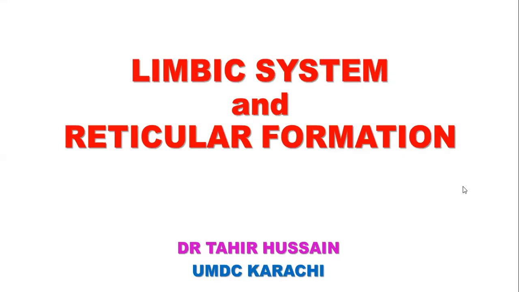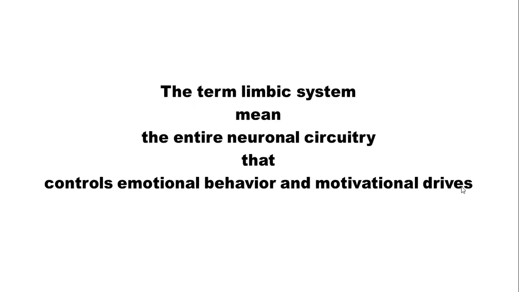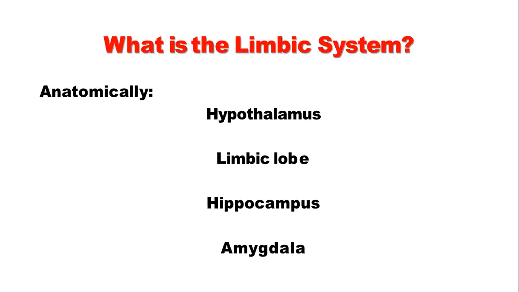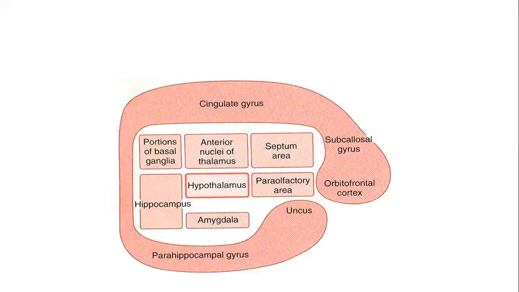Now we are going to discuss limbic system and reticular formation. First, we discuss limbic system. The term limbic system means the entire neuronal circuitry that controls emotional behavior and motivational drives. Anatomically, the limbic system is composed of hypothalamus, limbic lobe, hippocampus, and amygdala or amygdaloid body.